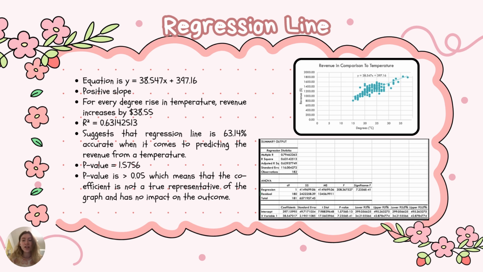Using data analysis on Excel, it is shown that R squared is 0.631425513, which suggests that the regression line is 63.14% accurate when it comes to predicting the revenue from the temperature. The P-value is 1.5756, which is greater than 0.05. This means that the coefficient of 38.547 is not actually a true representative of the graph and has no impact on the outcome.